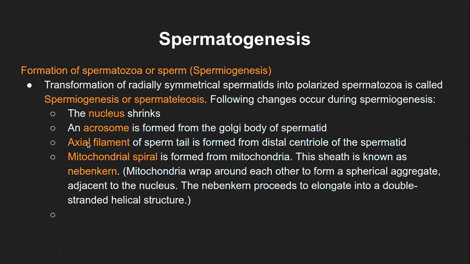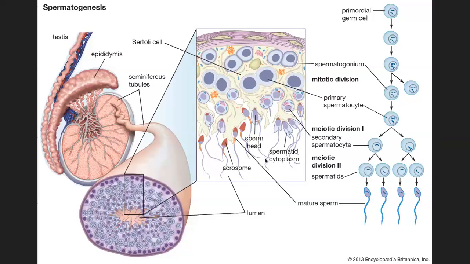The axial filament. Axial filament is along the axis of the sperm. There is a kind of microtubule structure, literally a protein structure of the sperm tail, formed from the distal centriole of the spermatid. Again, there is a centriole structure within the spermatid.